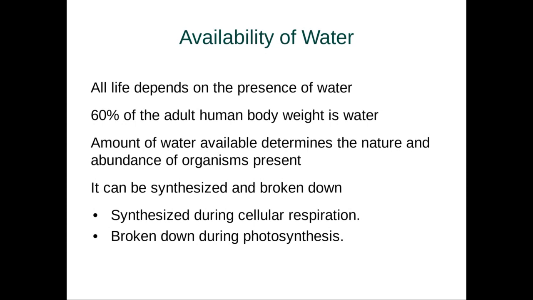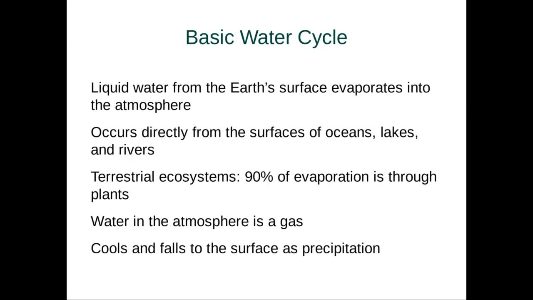Now, water can be synthesized and broken down. So it is synthesized during cellular respiration, and it is broken down during photosynthesis. But again, that's a minor component of water availability relative to the amount of water on this planet. Now, how does the water cycle work? Well, liquid water from the Earth's surface does evaporate into the atmosphere. This occurs directly from the surfaces of oceans, lakes, rivers, as well as terrestrial ecosystems.